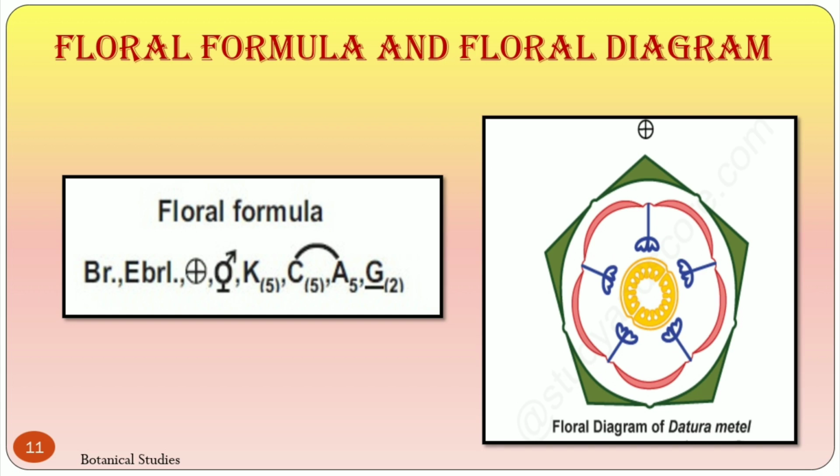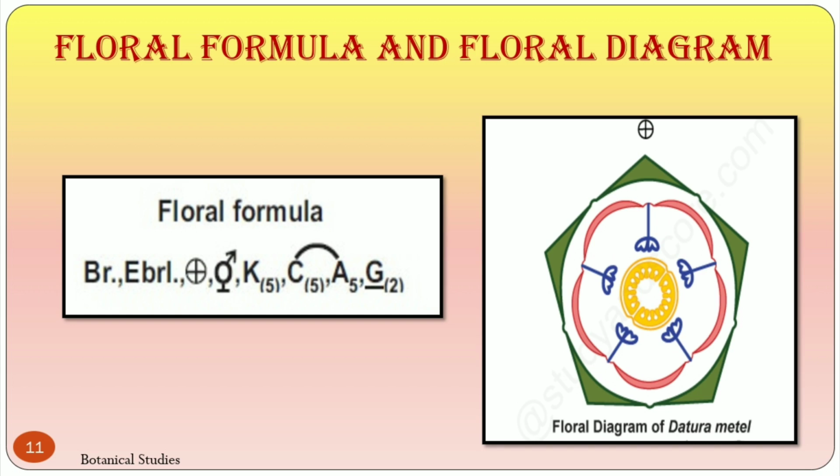Bisexual flower is represented by its own sign. Calyx is represented by the symbol K, corolla by the symbol C, androecium by the symbol A, gynoecium by the symbol G. An underline below the G represents ovary superior.